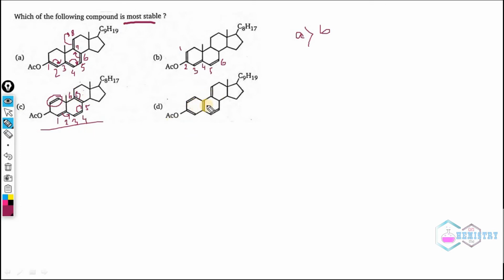But now if we come to this, it is a somewhat complicated system and there is a much larger number of carbons involved, like 1, 2, 3, 4, 5, 6, 7, 8, 9, 10. And not only does it have the maximum number of atoms involved in conjugation, but if we see it this way, we can clearly say that this ring is an aromatic ring.